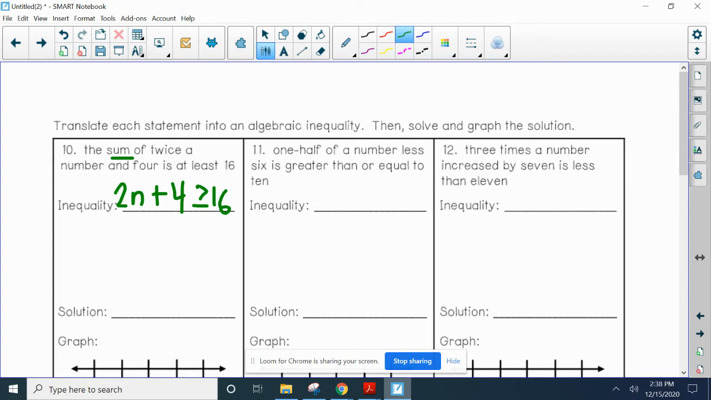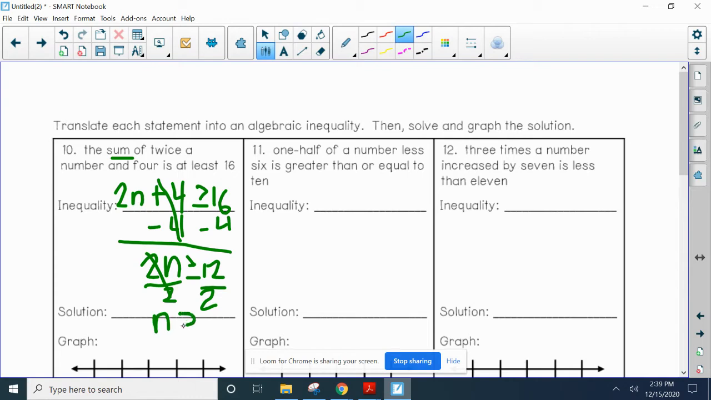So then we can go ahead and solve it to get rid of our addition. Regular 2-step equation, order of operations backwards. So we're going to get rid of addition and subtraction first. So -4. 2n is greater than or equal to 12. Divide by 2. And our solution is n is greater than or equal to 6.